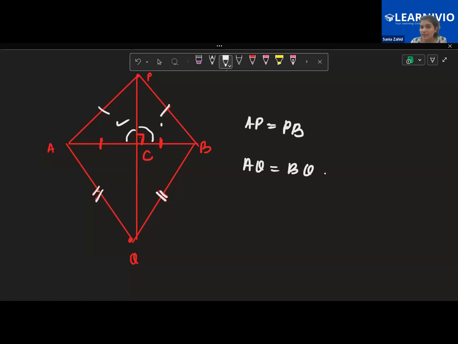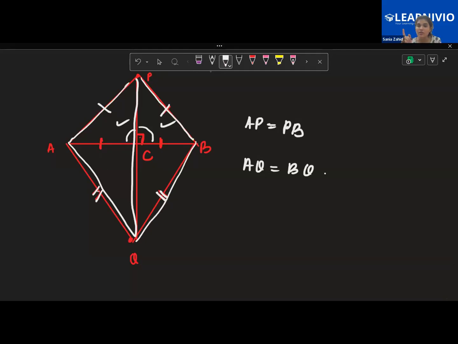I will have to take this triangle and this triangle, right, children? But you see very clearly, I cannot prove at this point that both the triangles are equal to one another because I don't have enough things to prove. I have only one given side equal and one common side equal. I don't have the third side or any other angle. So to find the third quantity, I am just trying to prove this whole triangle APQ and BPQ are equal, congruent to one another.